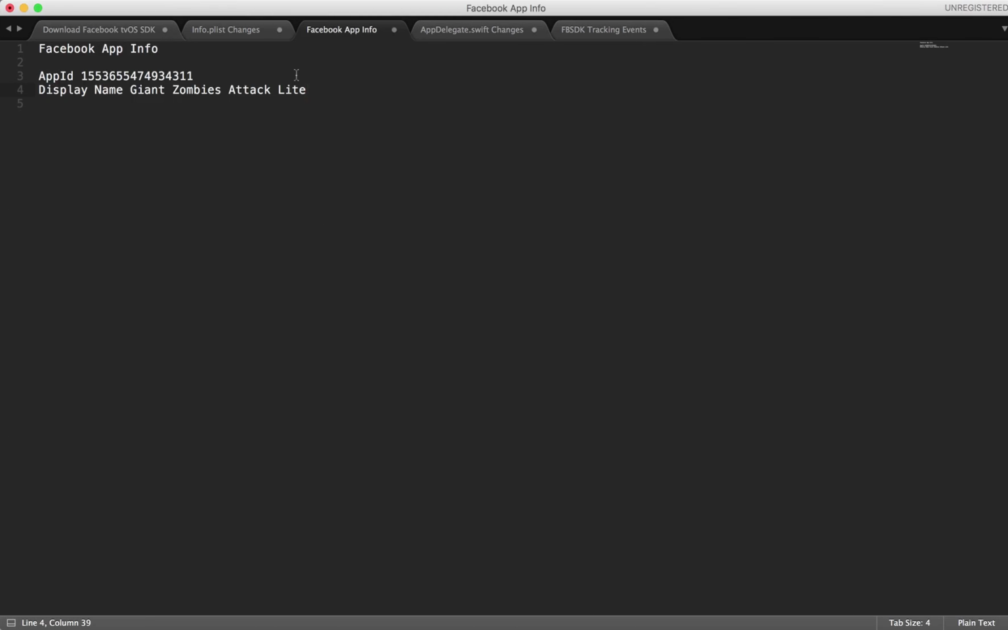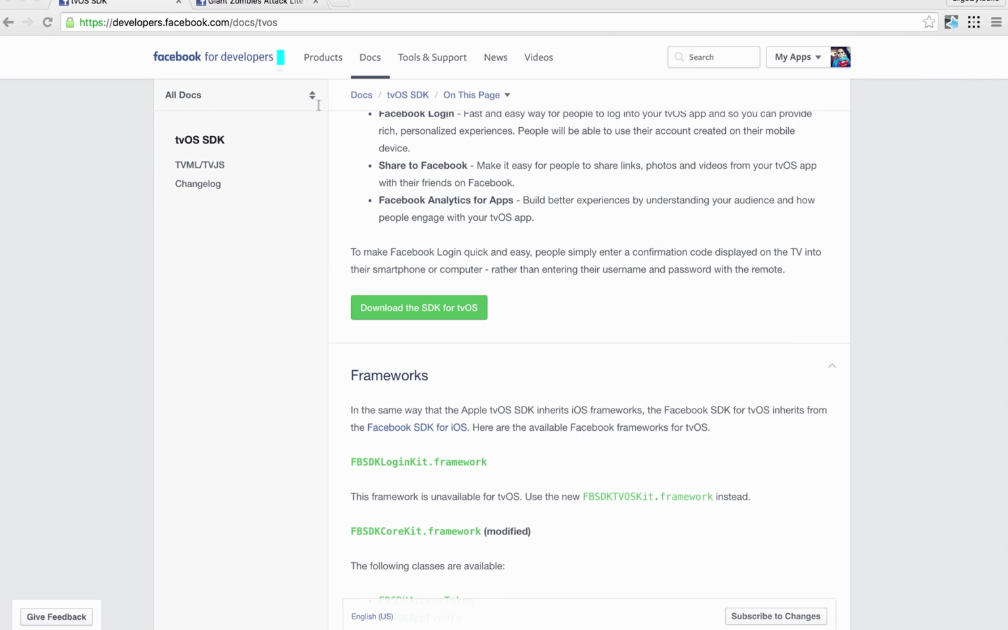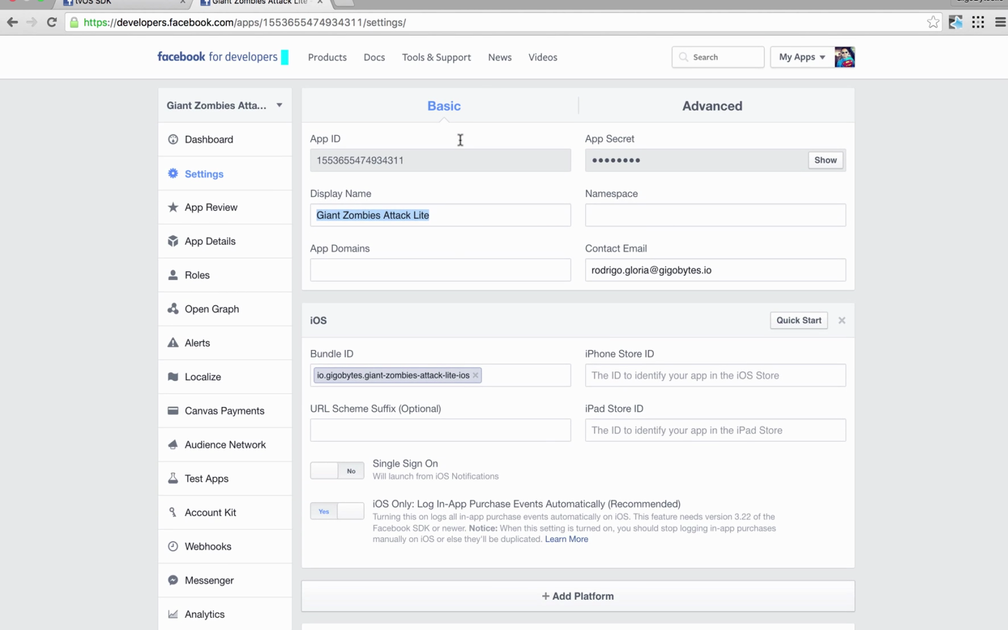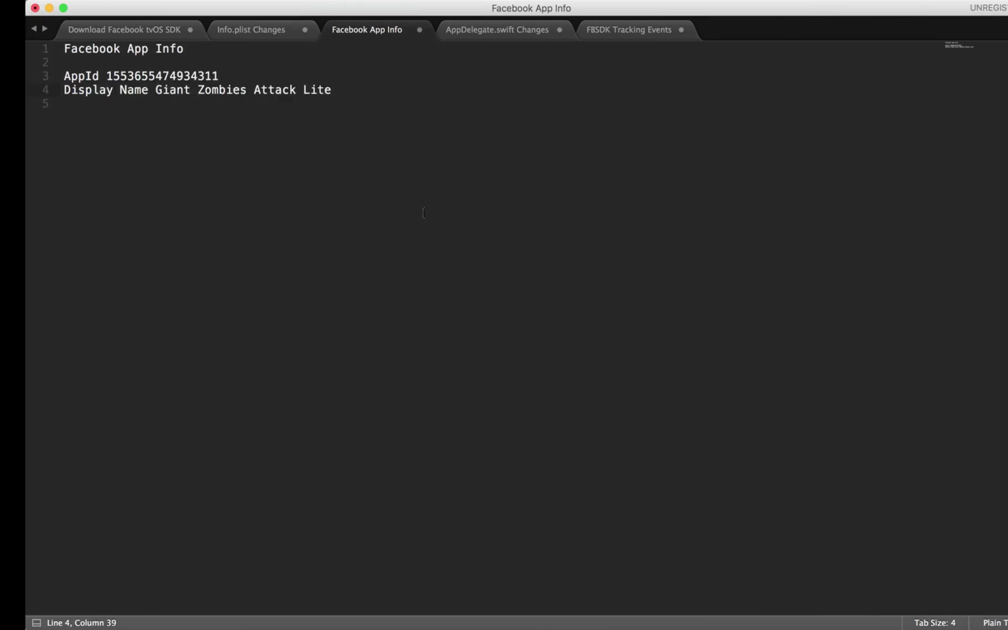Okay. Next thing we need to know is our Facebook app ID and display name, and I'll show you how to get this. You'll have to create a Facebook app. Log into your Facebook developer account and go ahead and create that app. Then Facebook will generate for you an app ID, and this is the display name I chose. And let's go back.